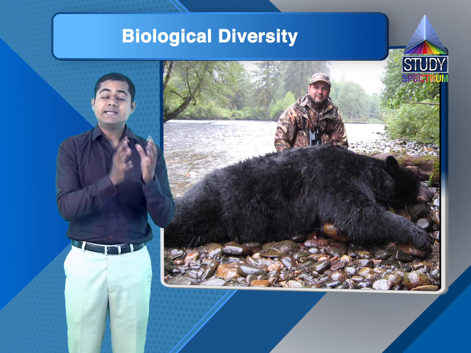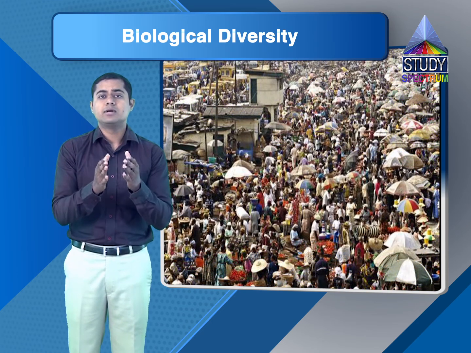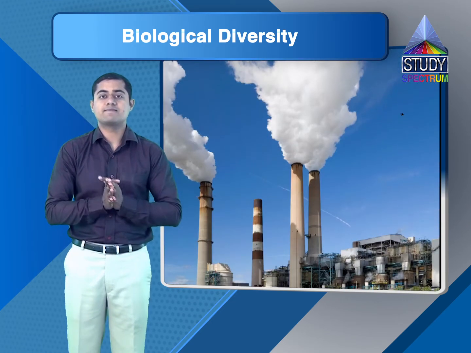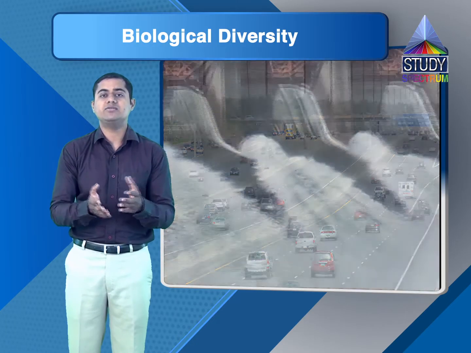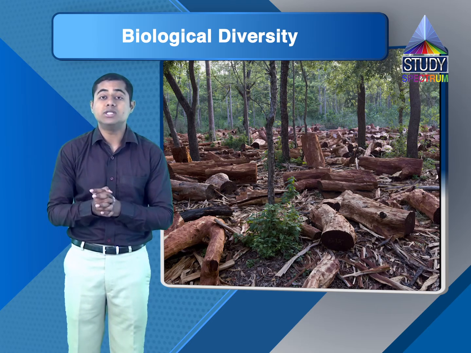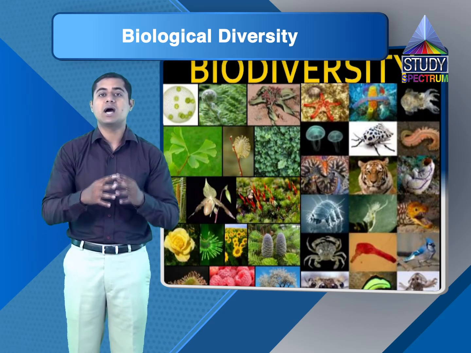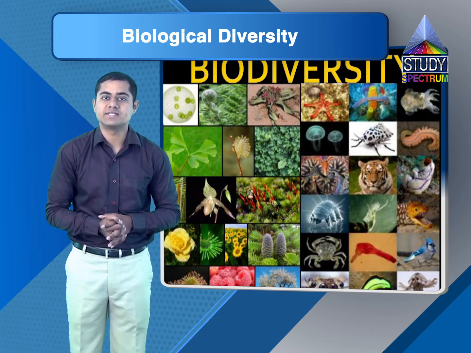Also, due to the increase in human population, we have created industries, and we have constructed huge roads and huge dams, and for that construction we are cutting down the trees and the forest. Due to this deforestation there is a huge reduction in biodiversity because all those forests are very rich in biodiversity.